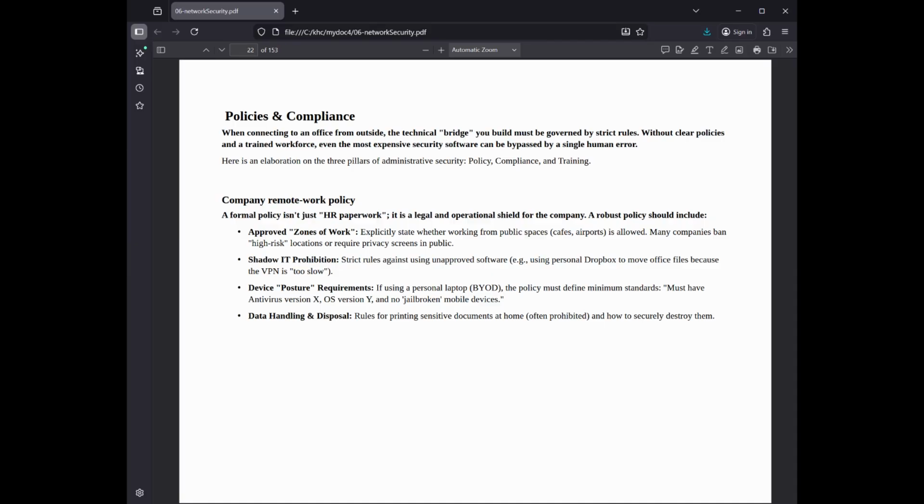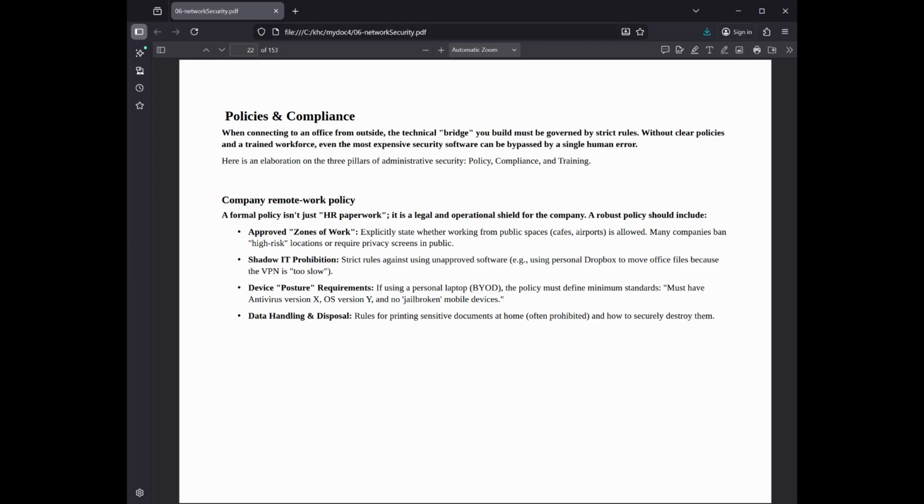Company remote work policy. A formal policy isn't just HR paperwork, it is a legal and operational shield for the company. A robust policy should include approved zones of work: explicitly state whether working from public spaces, cafes, airports, is allowed. Many companies ban high-risk locations or require privacy screens in public.